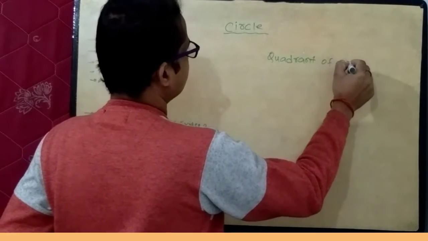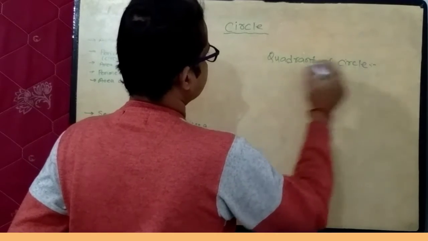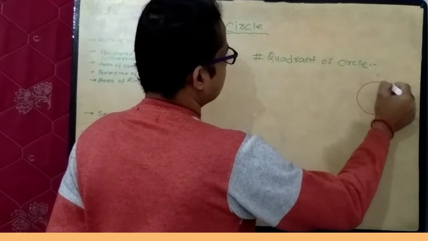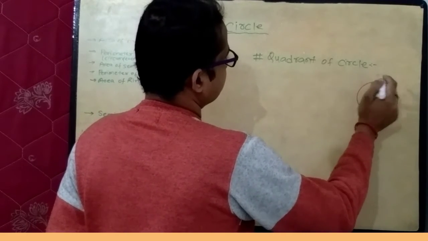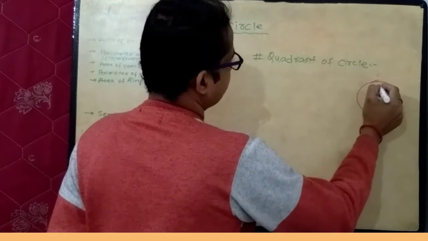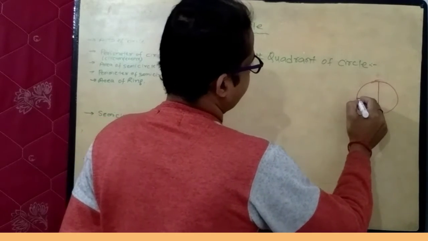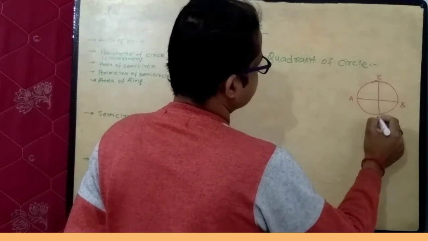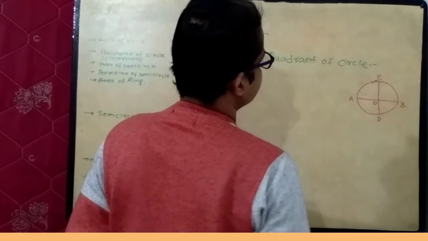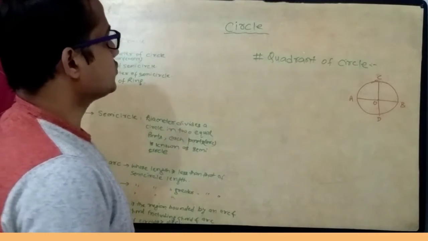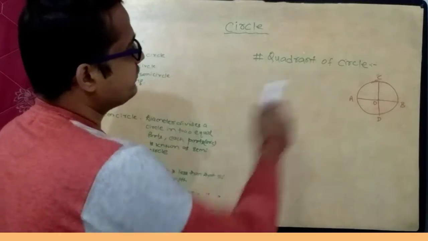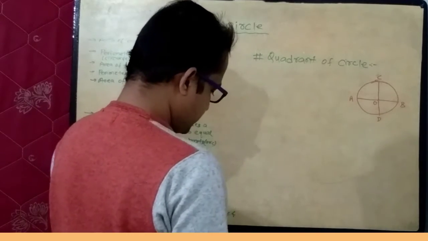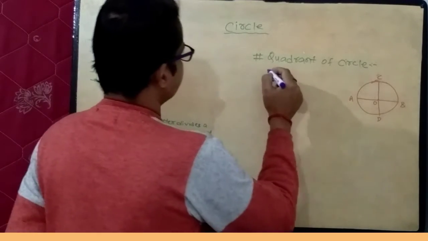Quadrant of a circle. Let us consider this is a circular disc and this is diameter AB, this is diameter CD having center O. So a quadrant of a circle is a 1/4 part of a circular disc. How will you define it? You will define a quadrant of a circle